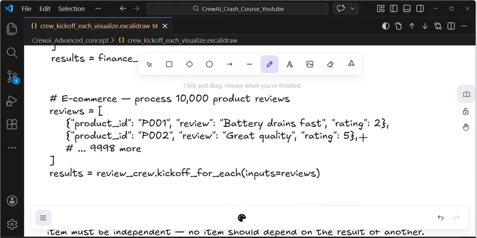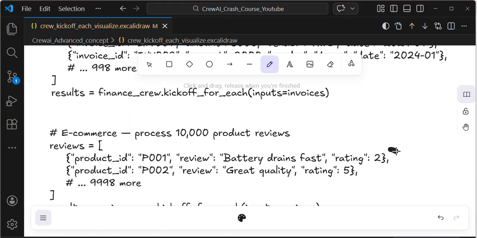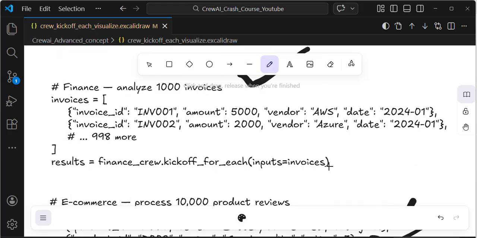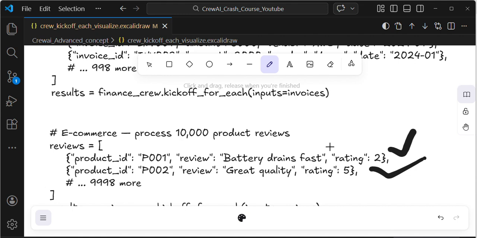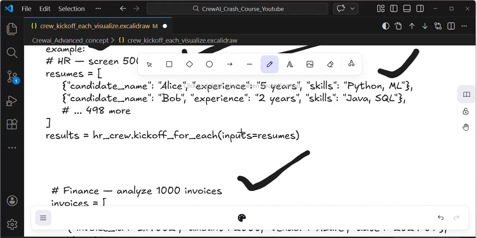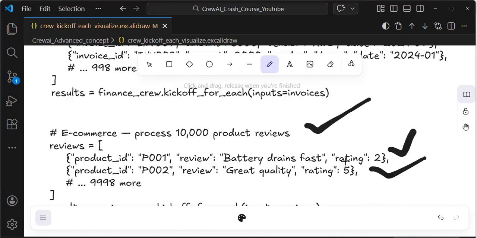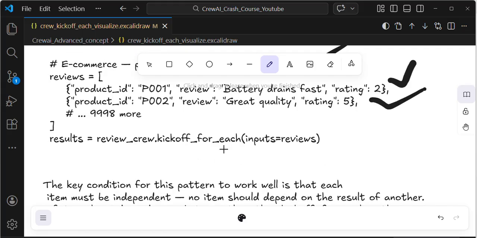Here, if you see, the problem statement is independent, guys. A review about the battery and a review about great quality are not dependent on each other. They are independent of each other, so processing them is much easier using kickoff for each. In this kind of example, we can use kickoff for each.